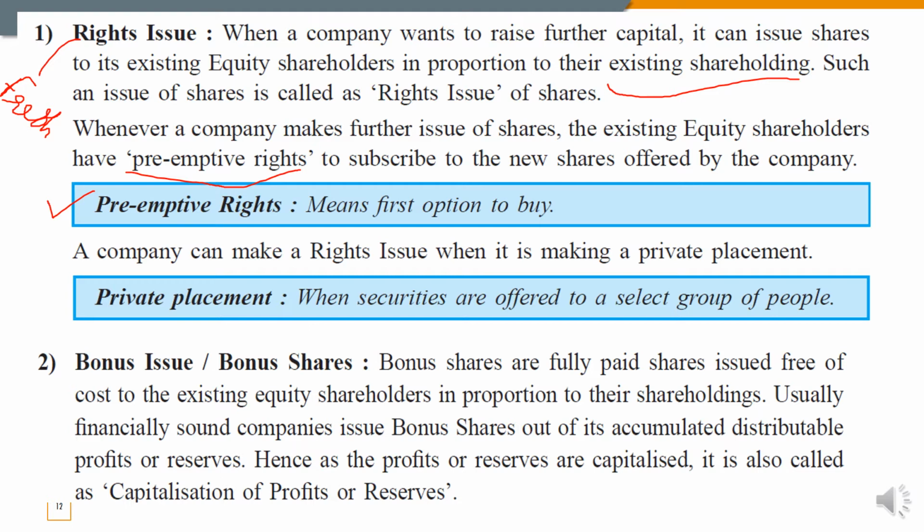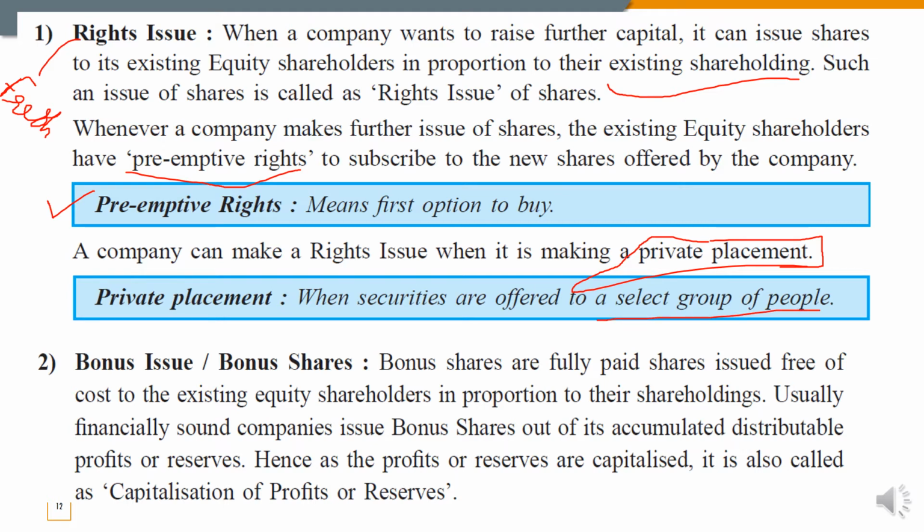A company can also make a rights issue in the form of a private placement. Private means not common people. When securities are offered to a selected group of people, it is known as a private placement, students.